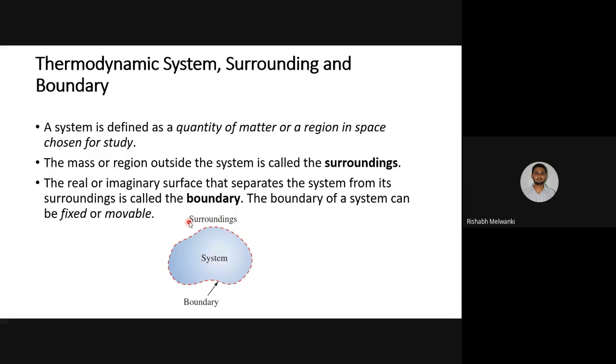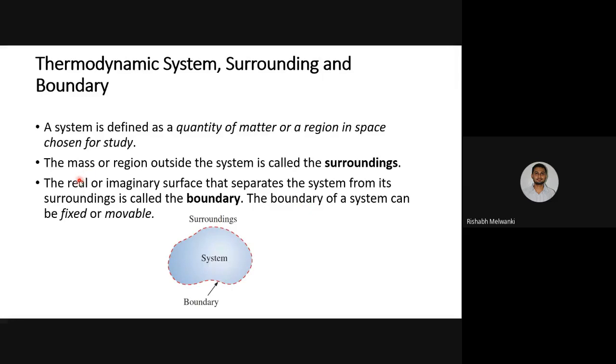Now there are two types of boundaries. You can note this down, note all these words, and if possible, note down the points as well. So what is a boundary? It can be either real or imaginary. We will see examples of real and imaginary boundaries. Don't worry if it is not clear by the definition; we will see this with some examples.